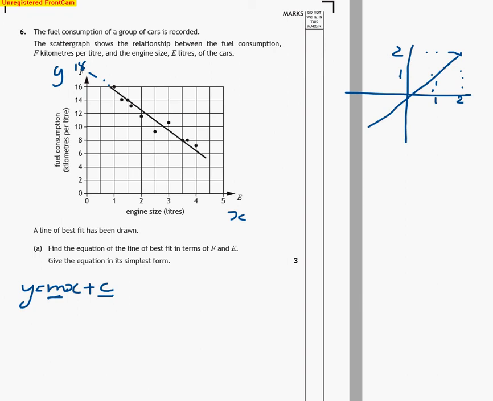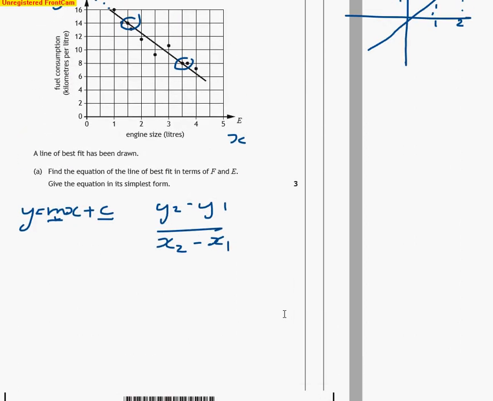So we've got 2 unknowns, and the only one we can really work out just now is m, because we don't know c because we can't see where it crosses the line, but we know m because we can work out m from the equation y2 minus y1 divided by x2 minus x1. Okay, so we just need to find 2 points on the line. So there's a point there, and there's a point there. Very important not to use points not on the line. Okay, and then we just substitute in.